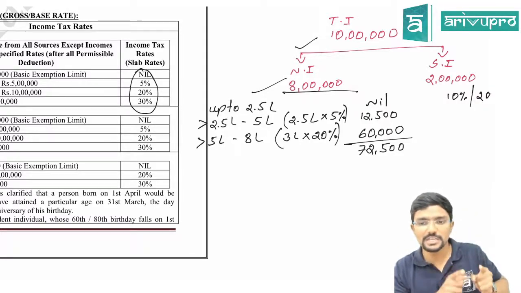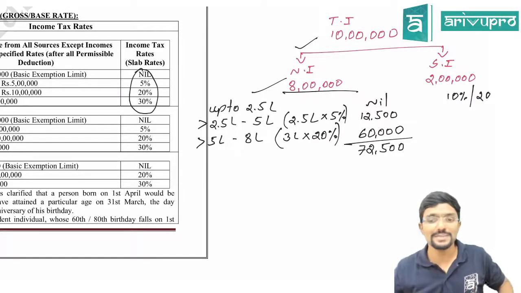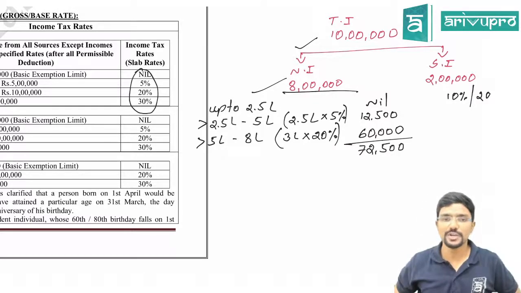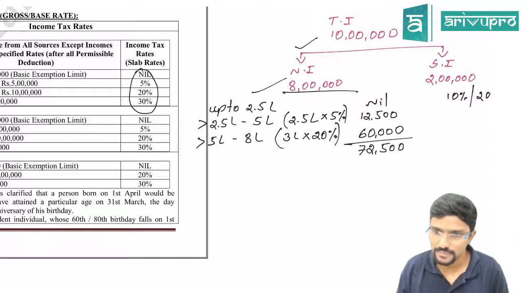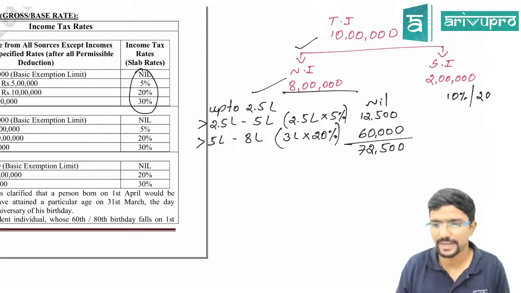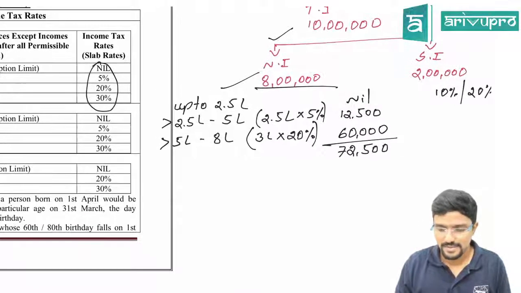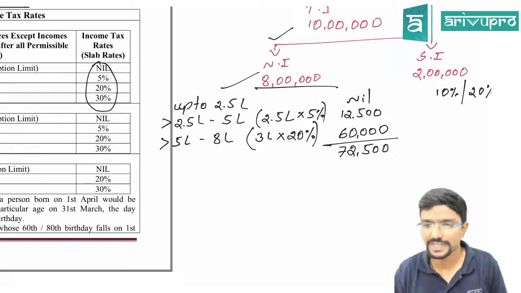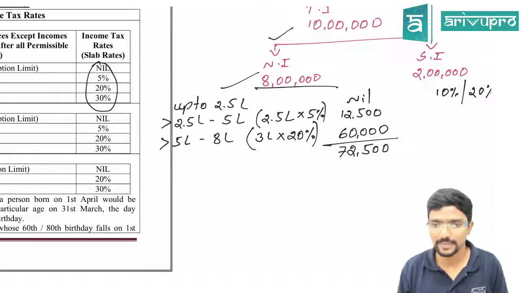But for individuals, HUF and all, what rates are applicable? Slab rates. It depends on your income. We'll go step by step. So please repeat again. You have a normal income of 8 lakh. On that, slab rates are applicable. Up to 2,50,000 is the basic exemption limit, so you need not pay any tax.